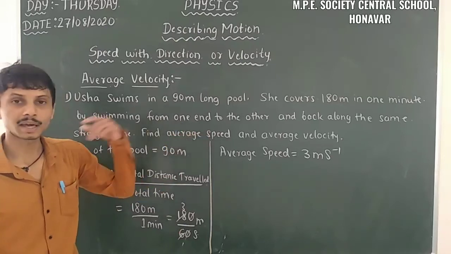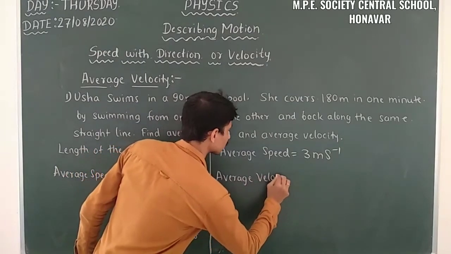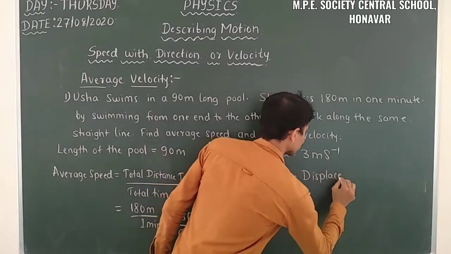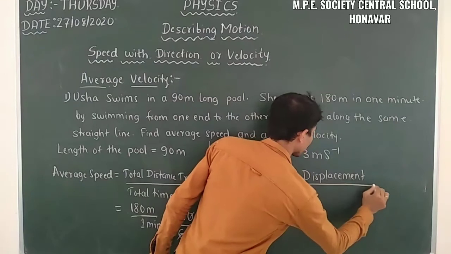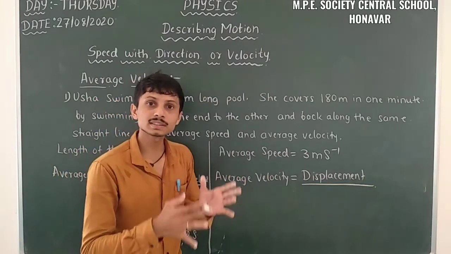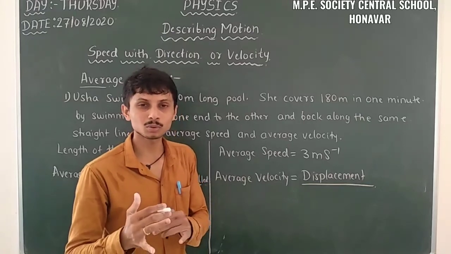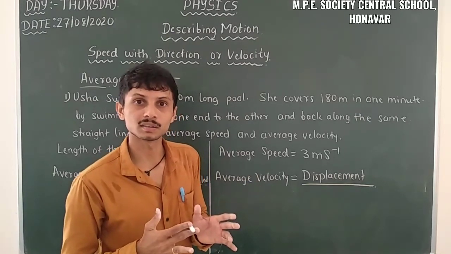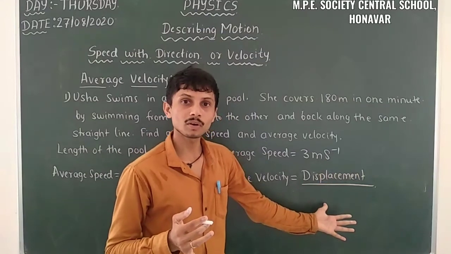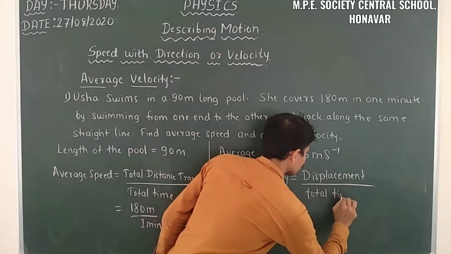Then we have to calculate average velocity. So what is the formula for average velocity? Average velocity is equal to displacement divided by total time taken. So in case of velocity, firstly we have to be aware of displacement and total time taken.